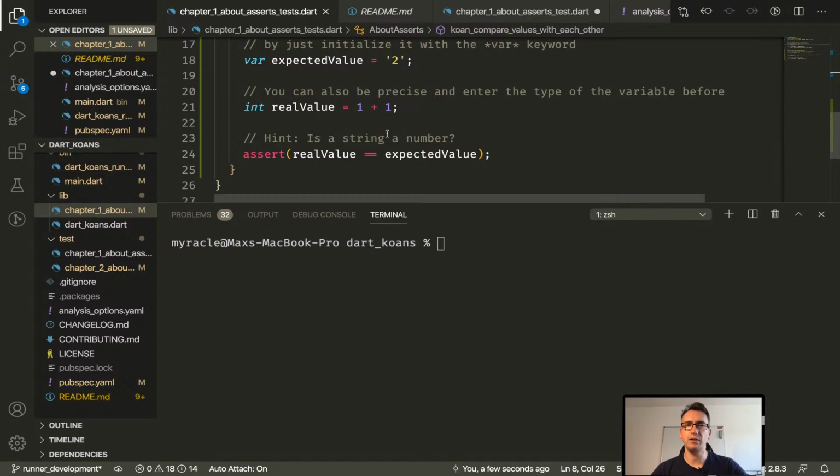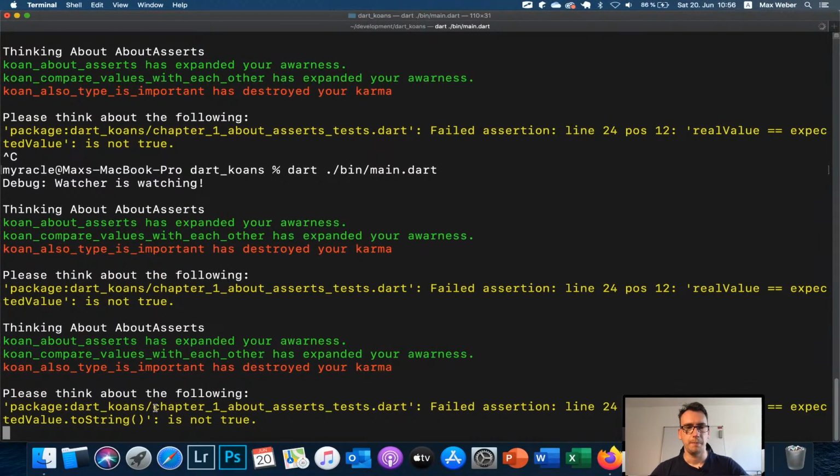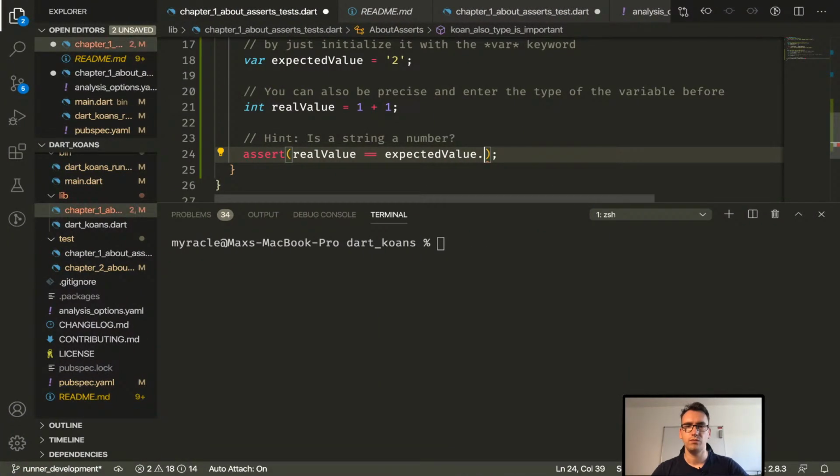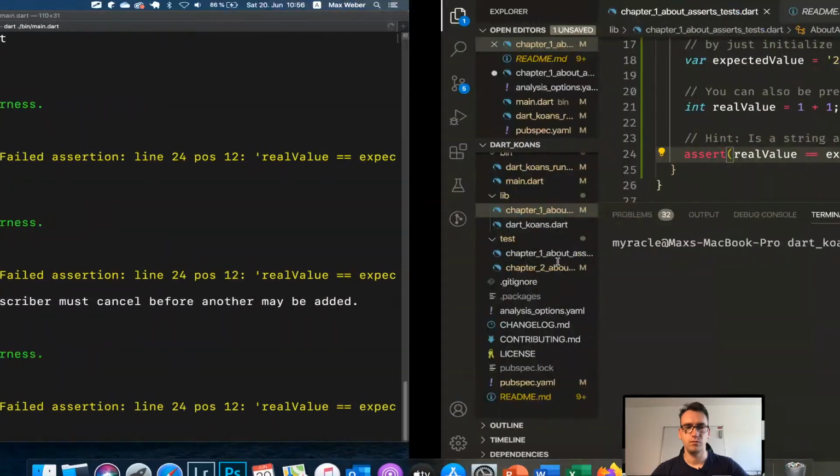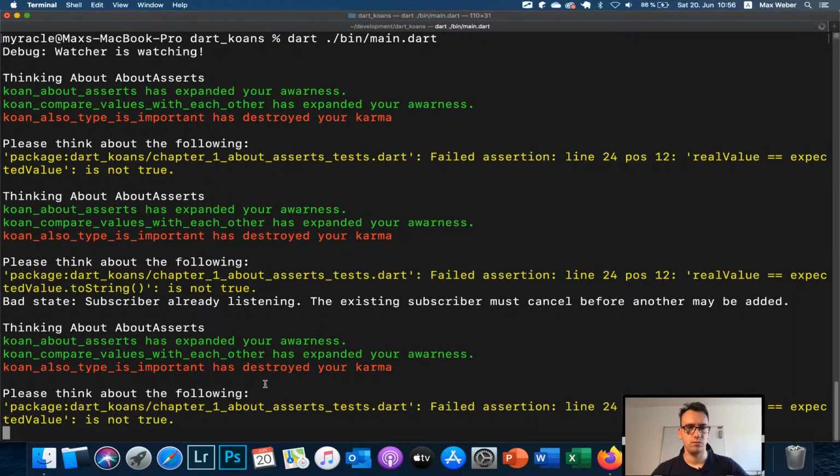So what we have to do here, for example, to fix that, is to make that a string. So toString would be an option. If we do that, that should rerun actually, or not. Yeah, I think they are finished, hopefully now. The problem is we have really problematic walls, I think.